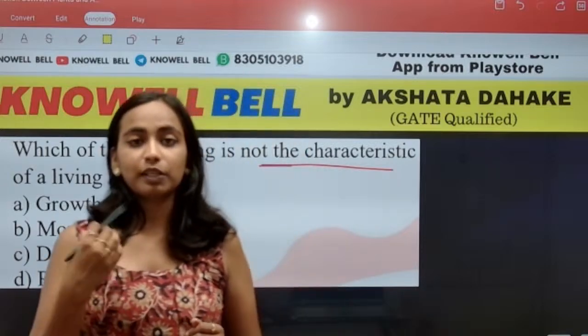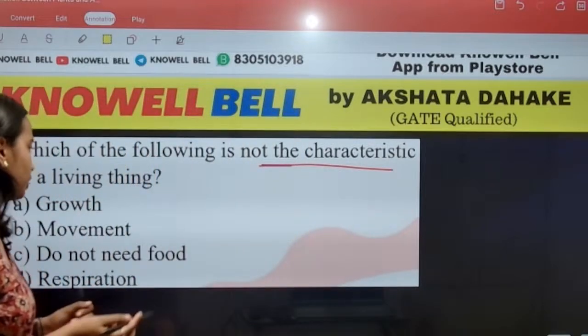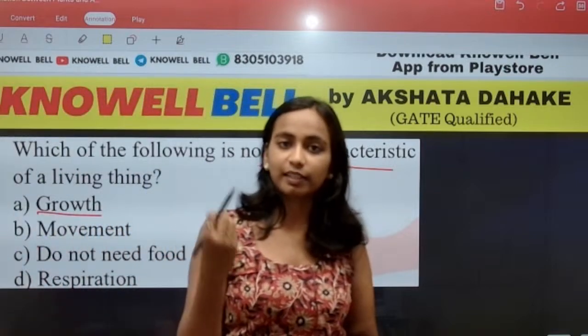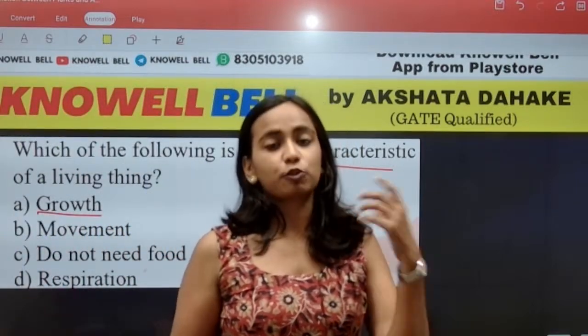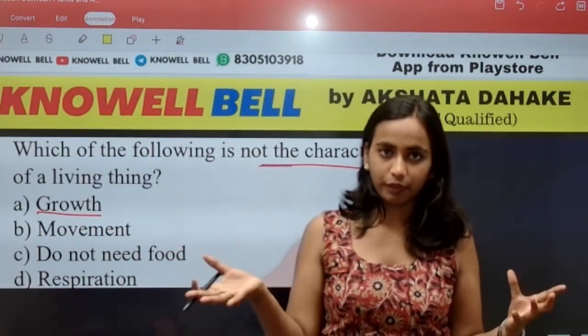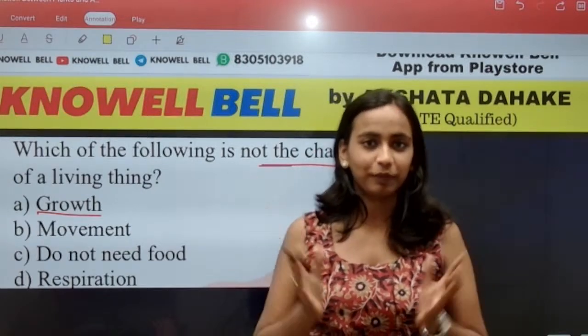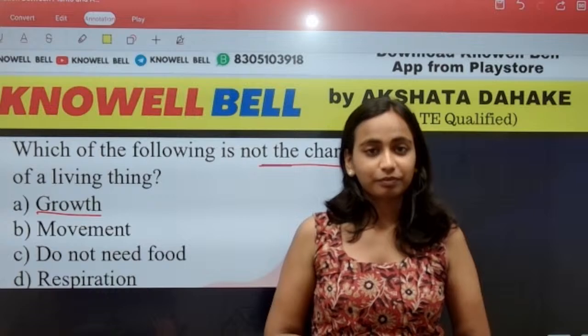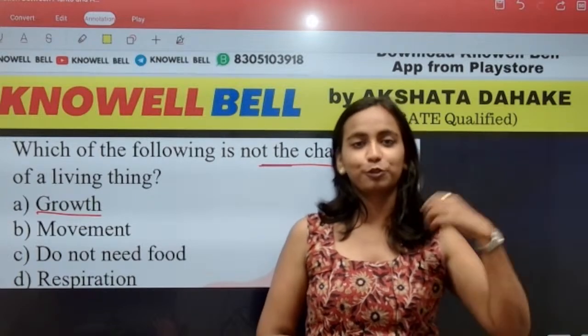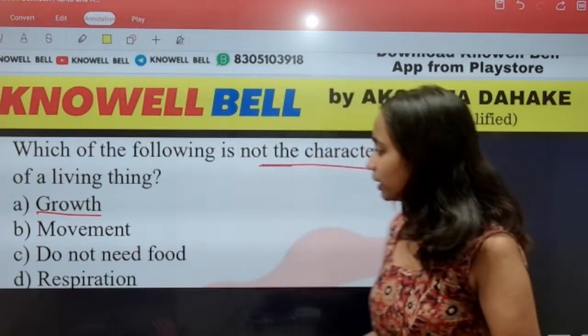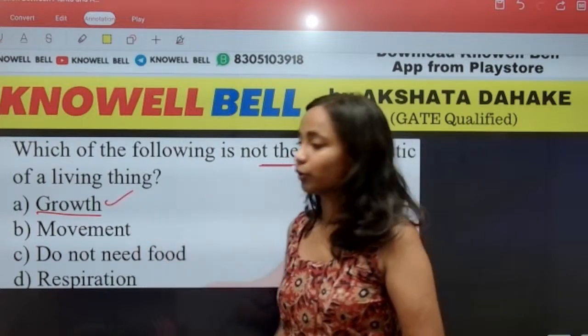Which one of the following is not a characteristic of living things? So all living things grow. जितने भी living things होते हैं, we know all the living things grow. A plant is there, eventually it will grow and it will lead to the formation of a tree. When you were born, you were a very small 1 day, 2 day old baby. Then you became 1 year old, 2 year old, 3 year old. Slowly, slowly क्या हुआ? हमारी age जो है that got increased. So we show growth.